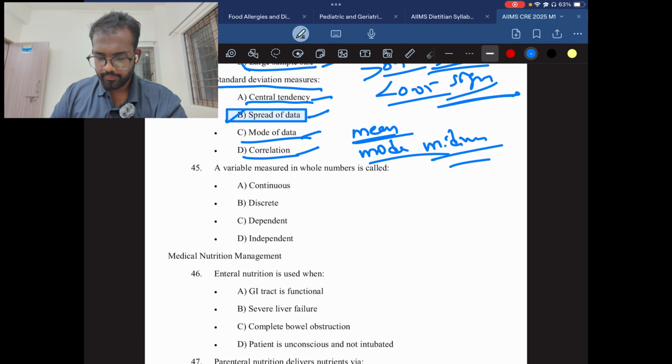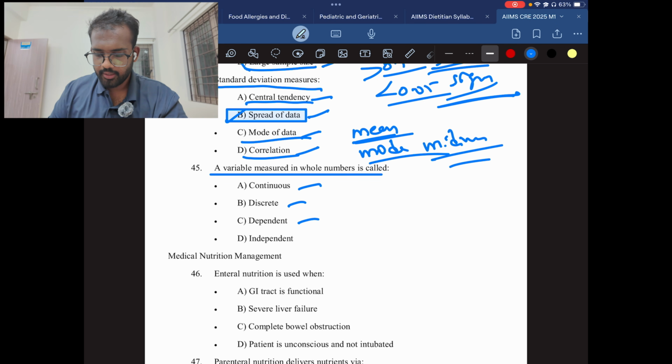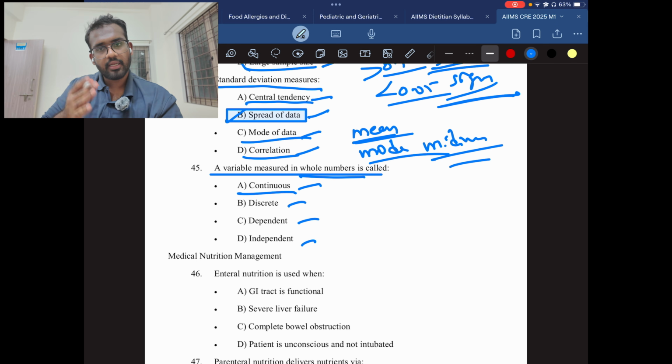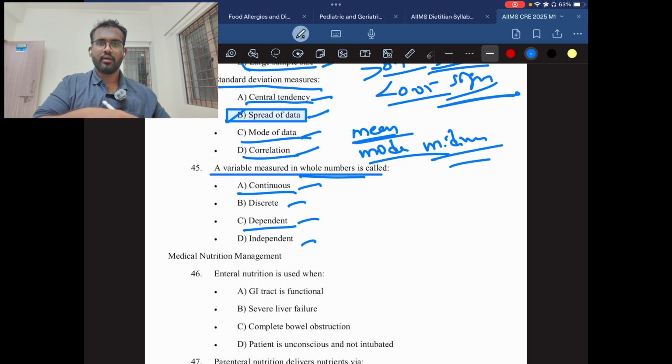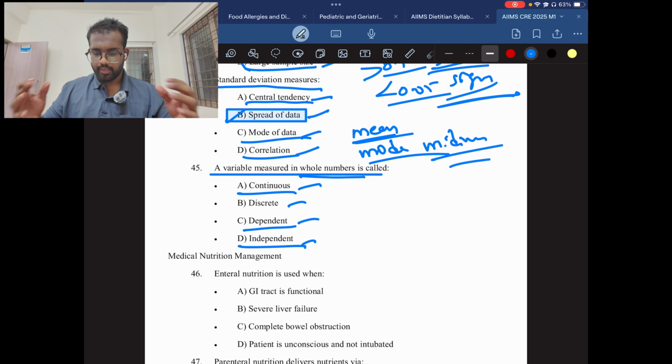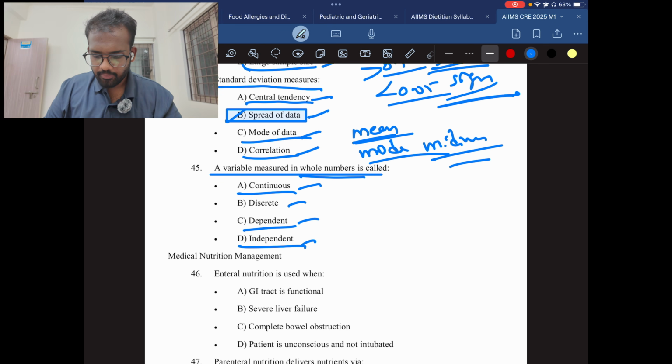Question number 45. A variable measured in whole number is called continuous, discrete, dependent, independent. So you just need to measure the whole number. Okay. Continuous means the number will be continuous. There will be no stop. And dependent, the number should be dependent on another number to calculate it. Then independent, a number which can be independent. Okay. The answer will be discrete.